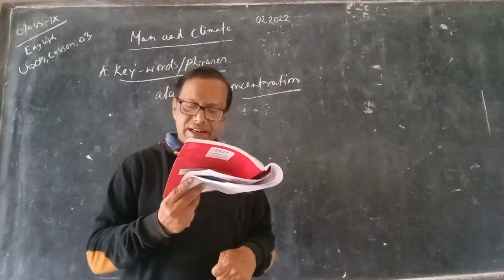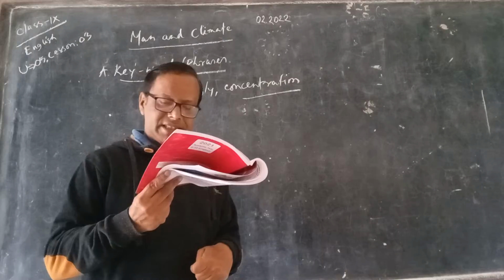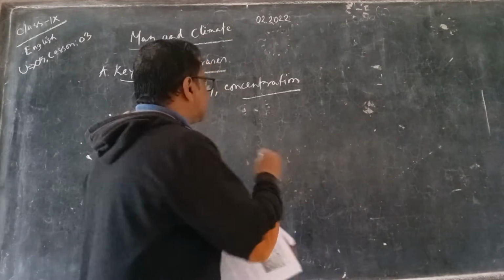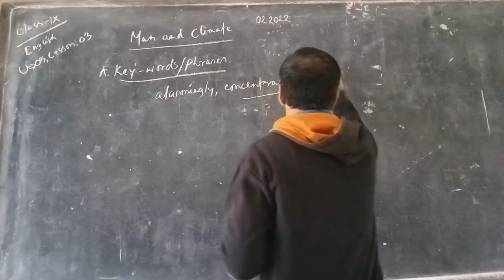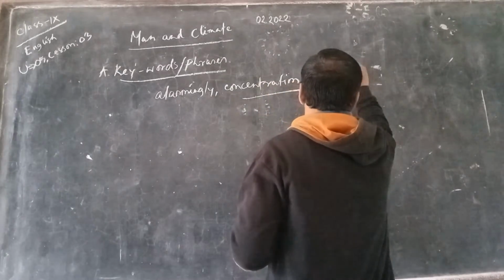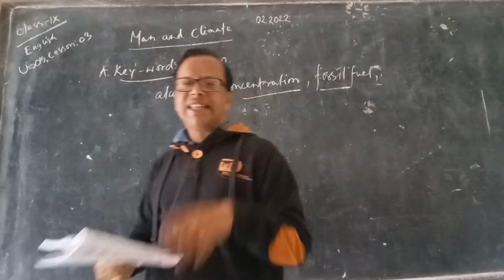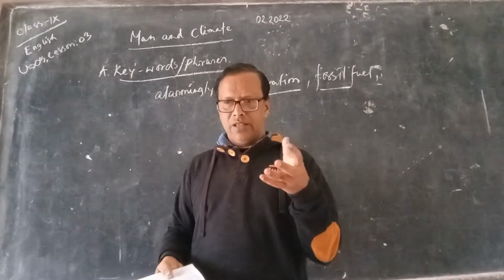The main cause of the increase in carbon dioxide level in the atmosphere is the burning of fossil fuels. You know, what does fossil fuel mean?